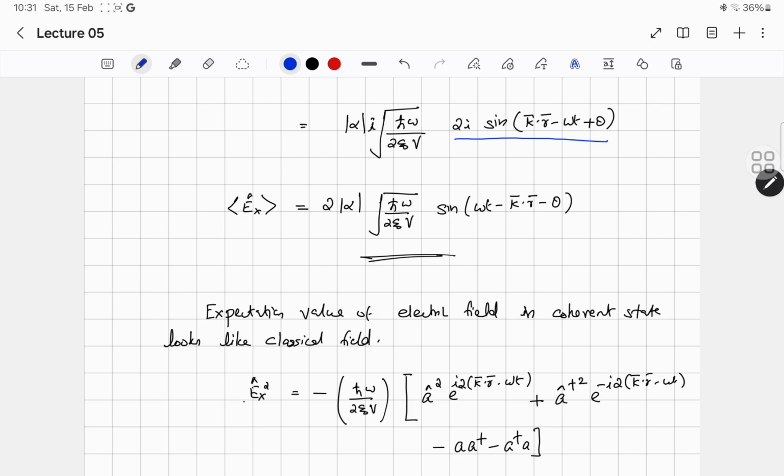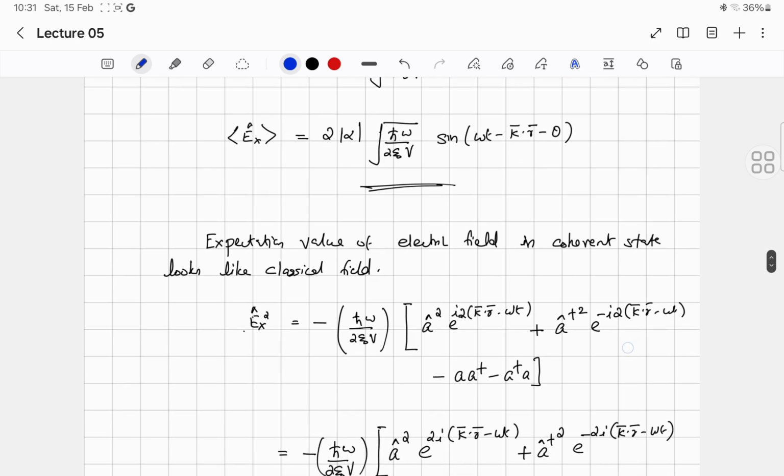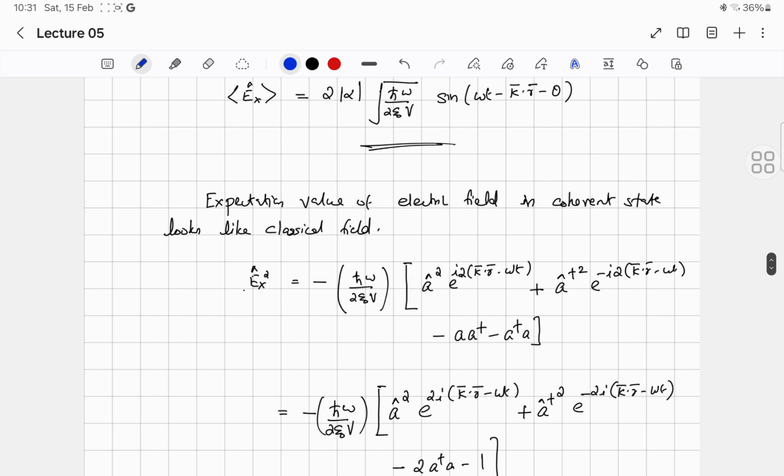The Fock state is never the classical counterpart, whereas the coherent state can behave classically at higher quantum numbers. I want to emphasize this fact. The Fock state we already discussed, although it is a very simple state, is a purely quantum mechanical state of light. There is no classical counterpart for it. Whereas a coherent state has a classical counterpart, and at a high quantum number, the coherent state may behave classically. So that's about the expectation value of electric field.